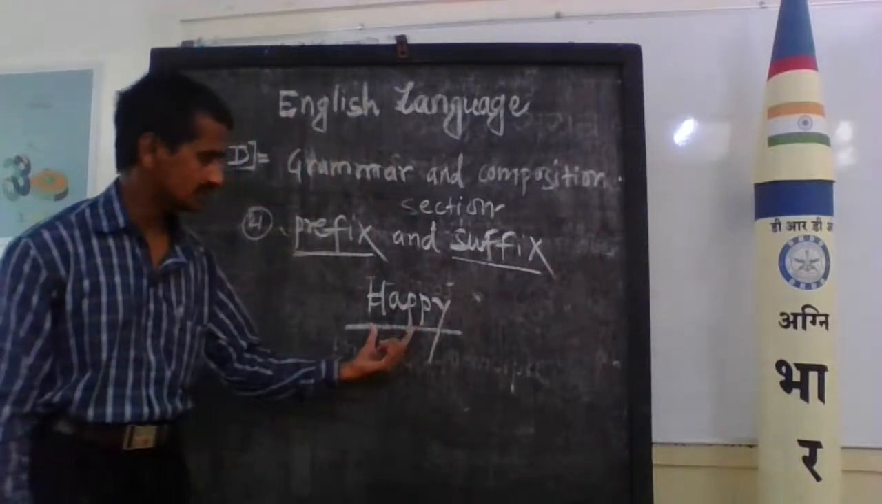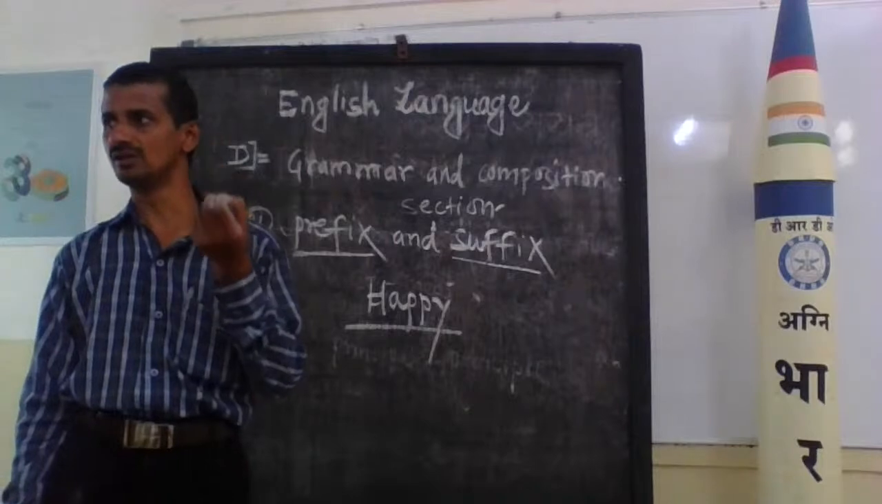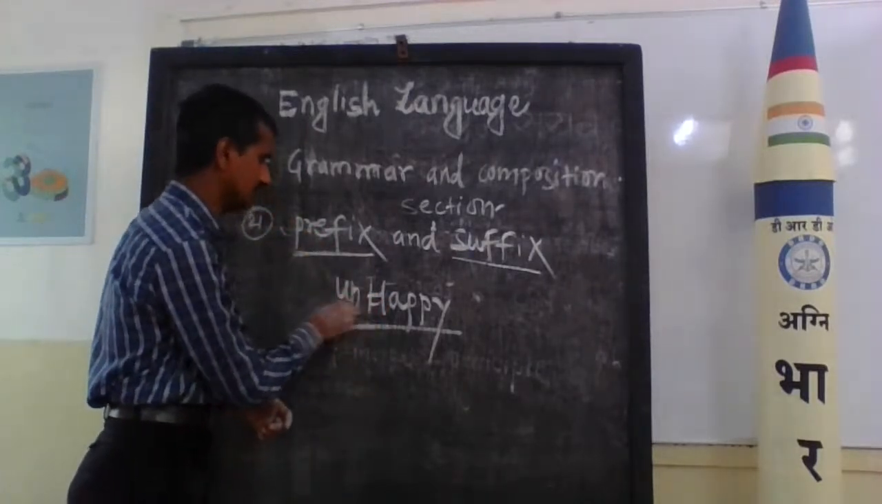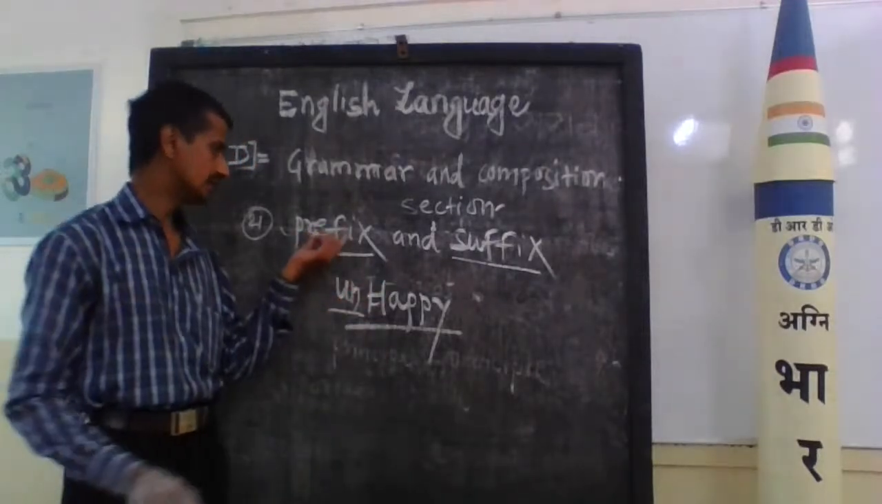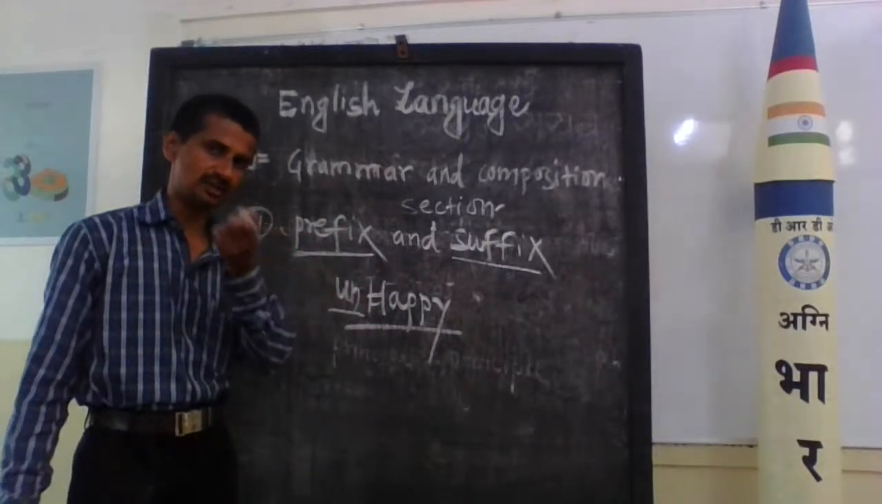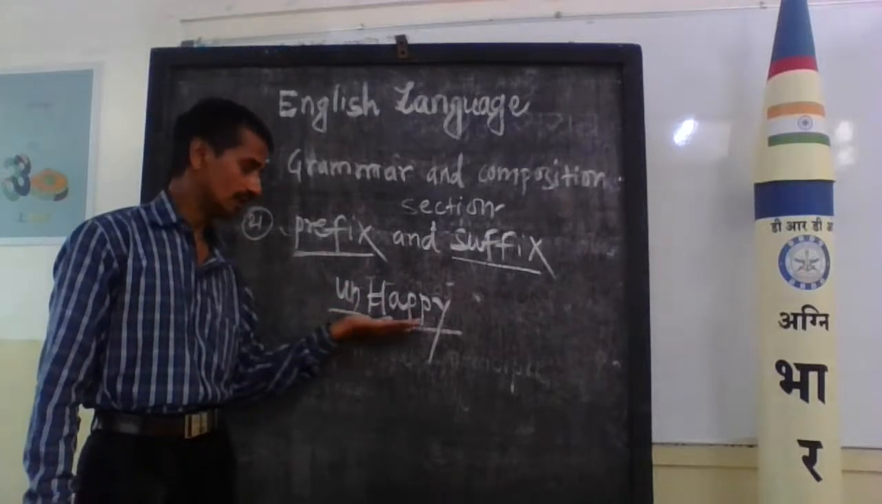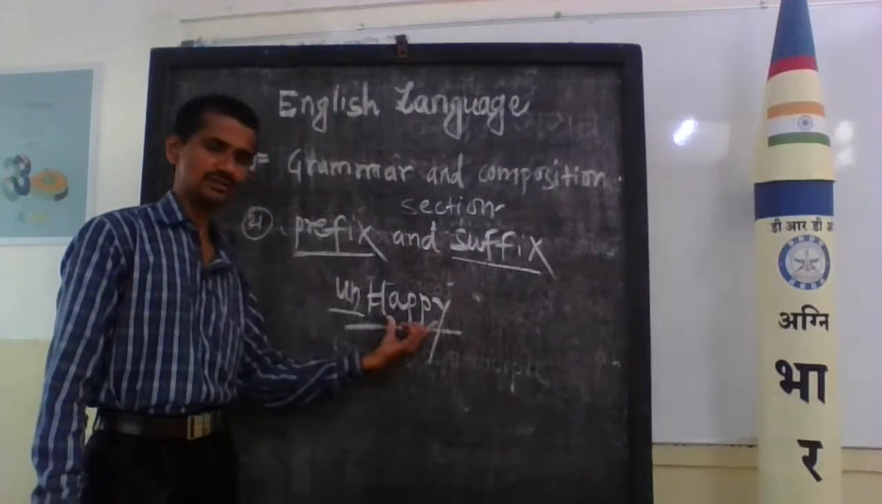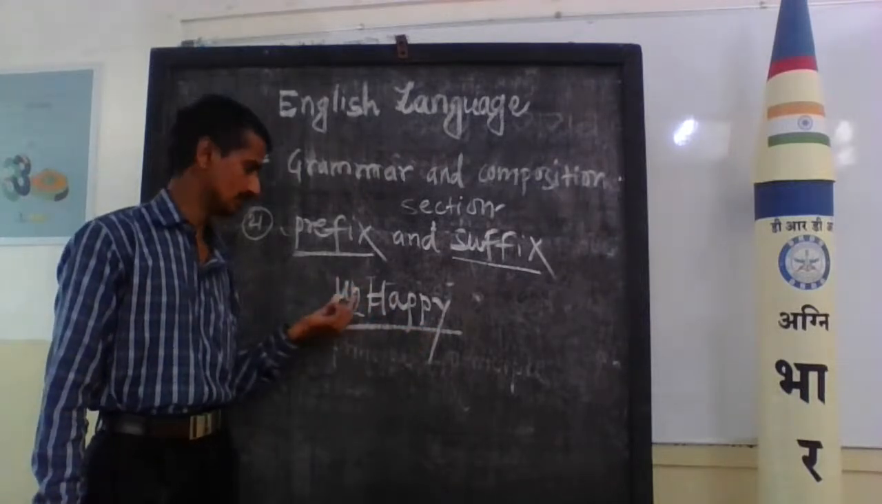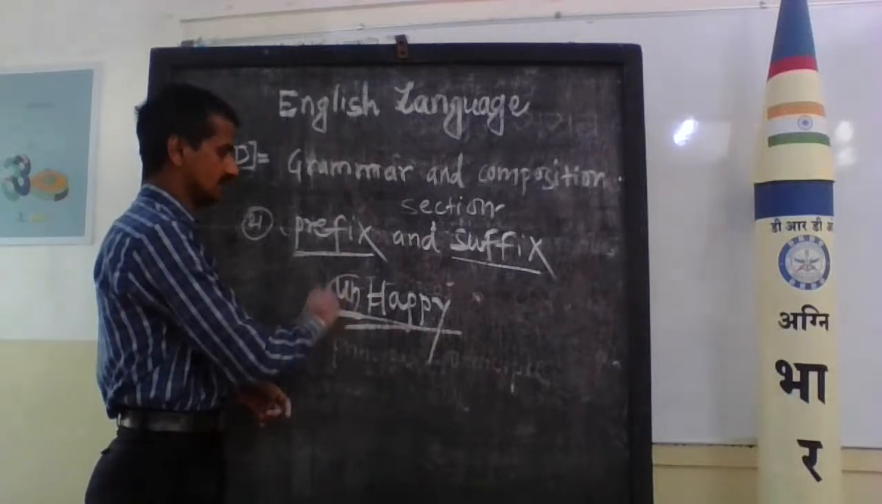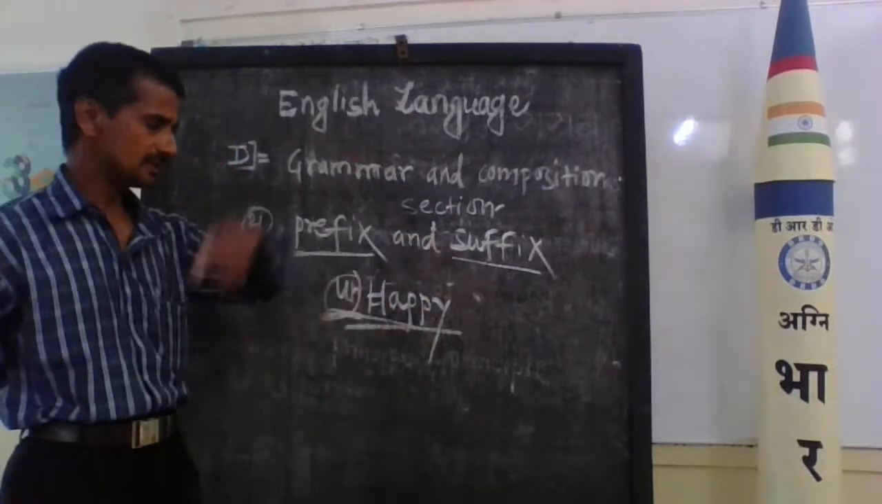I'll give you one example. Happy is a basic word or root word. And we attach to that the prefix un. The definition of the prefix is a syllable or particle which joins before a root word. Happy is a root word, and before it there is un. Here, it is known as a prefix. Un is a prefix. What about the suffix?